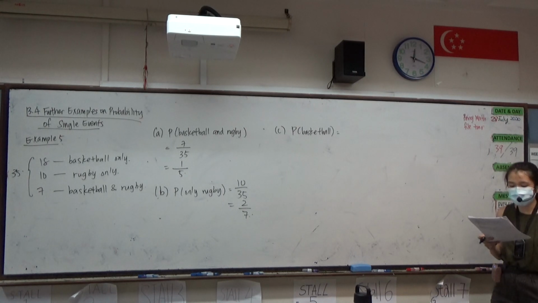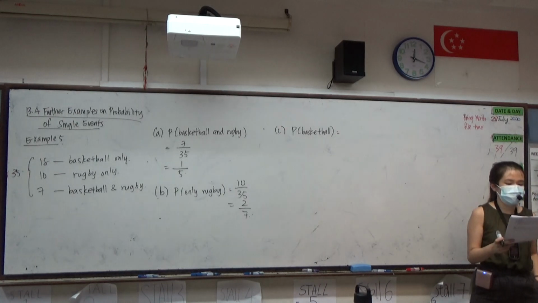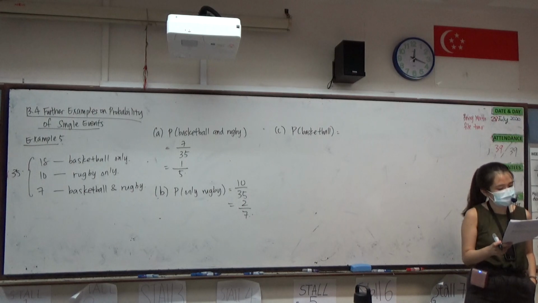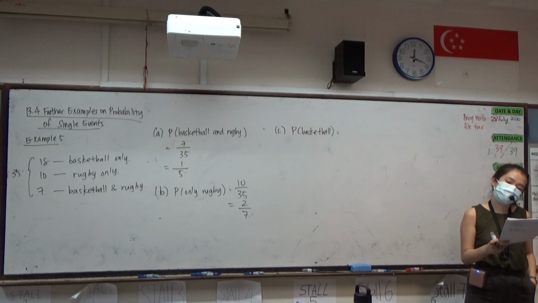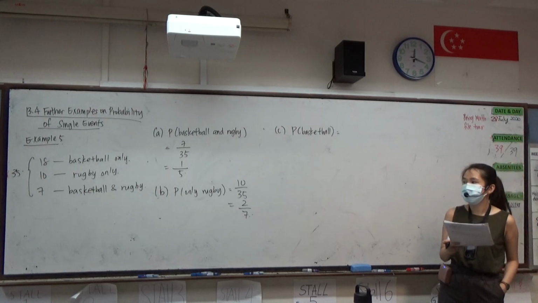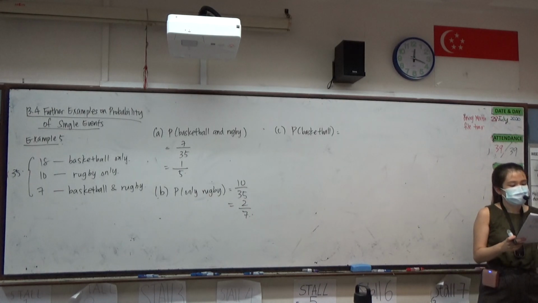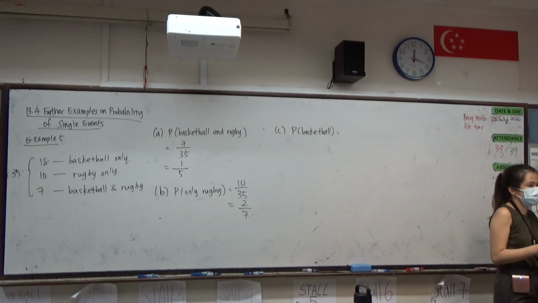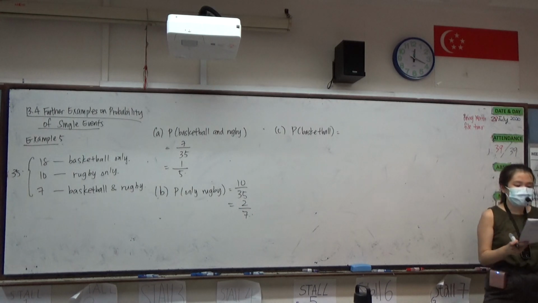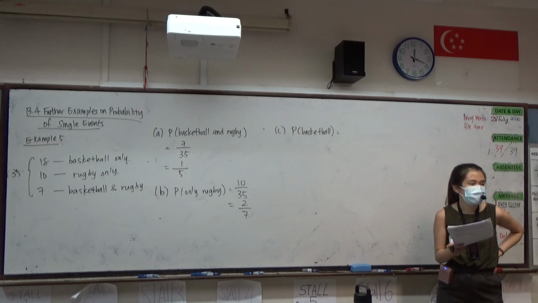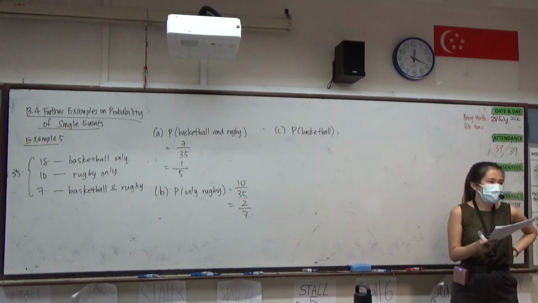One minus 10 over 35. Why do you choose to do that? Is it 18 over 35, or something else?